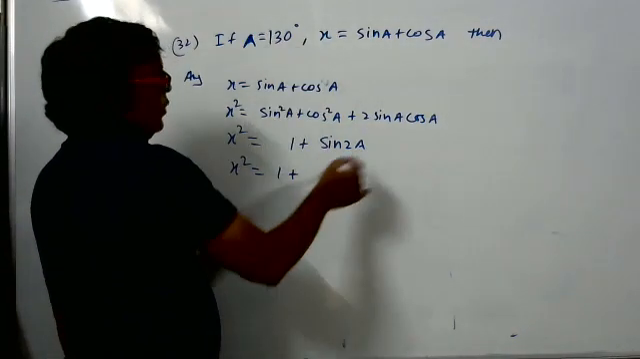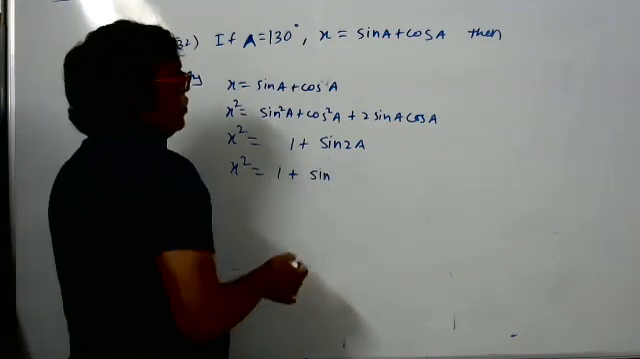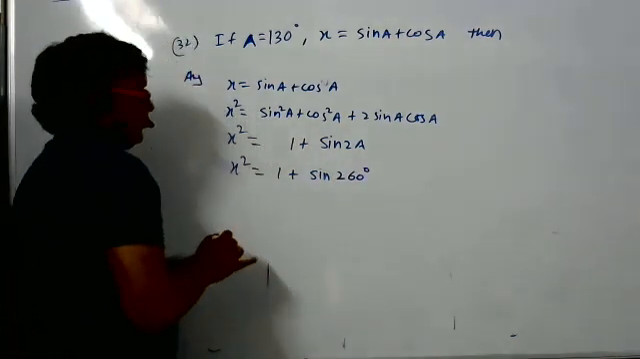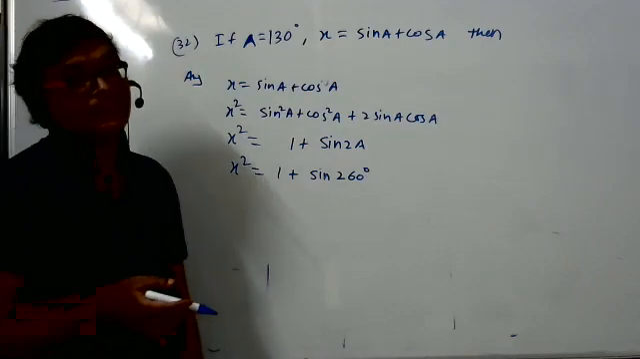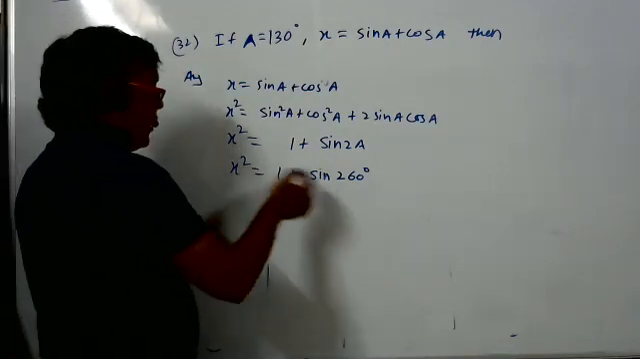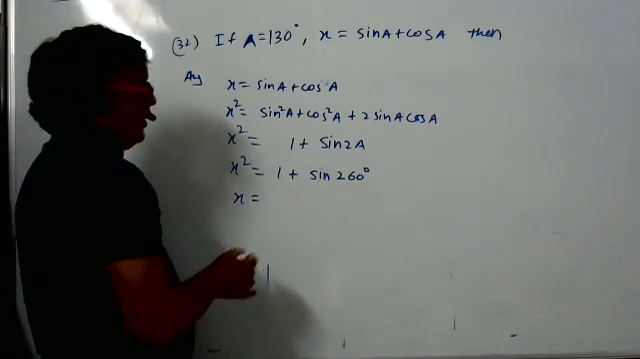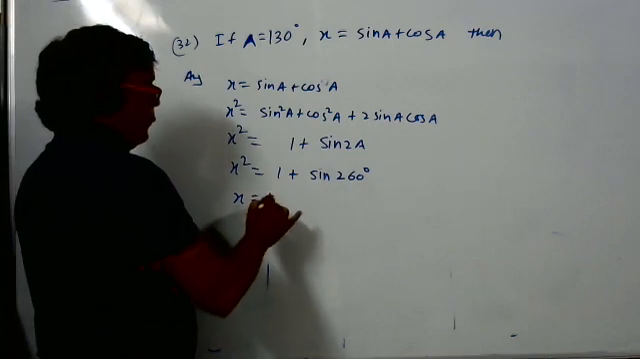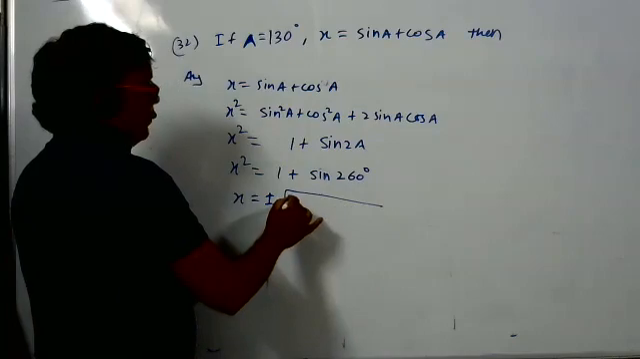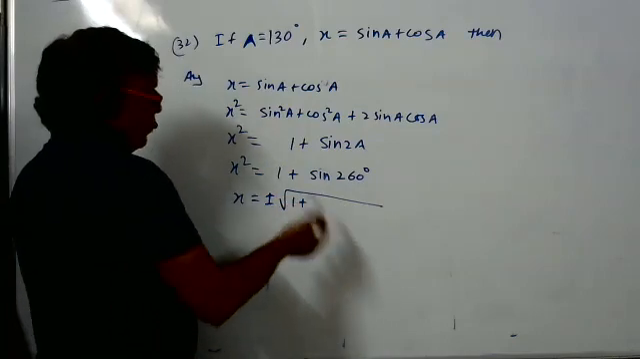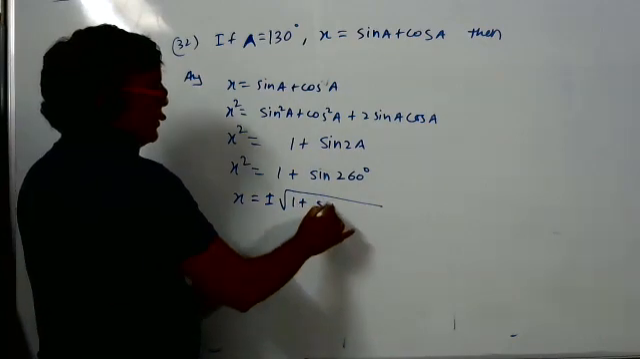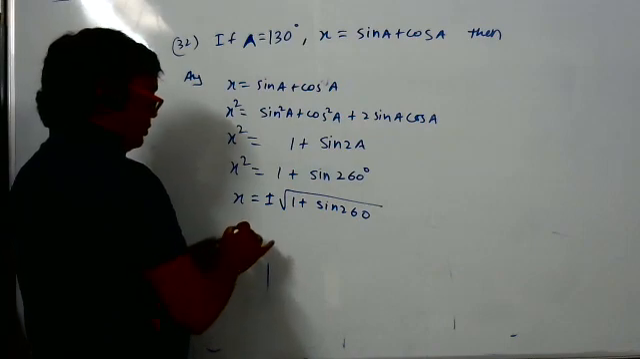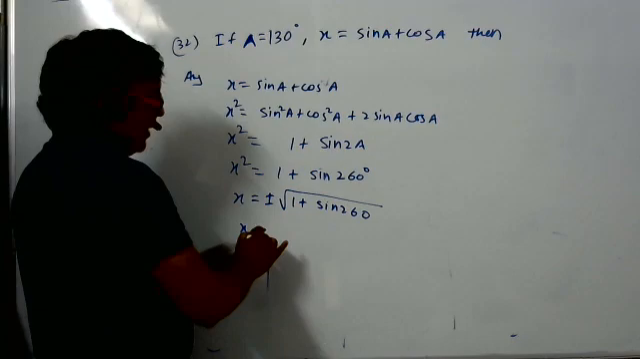A is 130. 2a will be how much? 260. Correct now? Yes, sir. Now x square is this much. So x is equal to how much, student? Plus minus square root of 1 plus sin 260. Now tell me, inside the bracket, is the term positive or negative? Positive. X is greater than 0 is the answer.